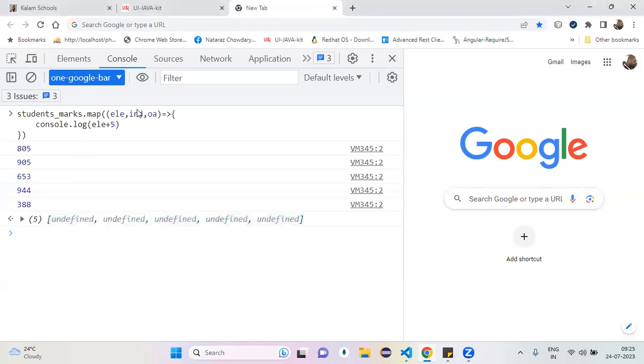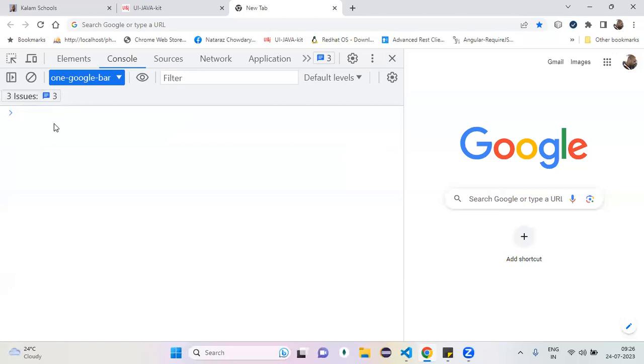So my question: what is the callback function's return type? Does the callback function return anything? No. If there is no return statement, what is the return value? Undefined.